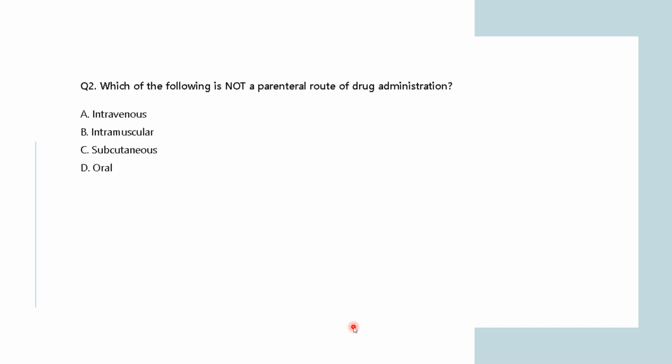But when you are talking about the parenteral route of drug administration, then you are talking about injections and inhalation, right? So based on what we have discussed, what do you think will be the right answer? Which is not a parenteral route of drug administration?